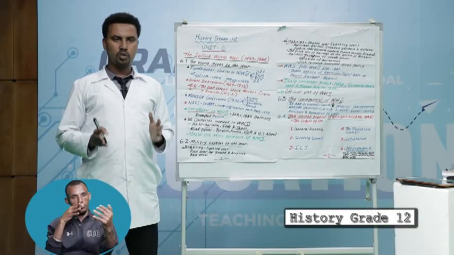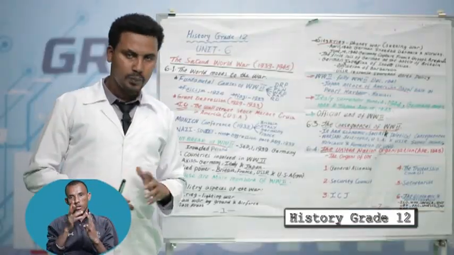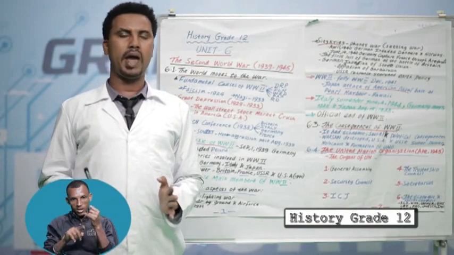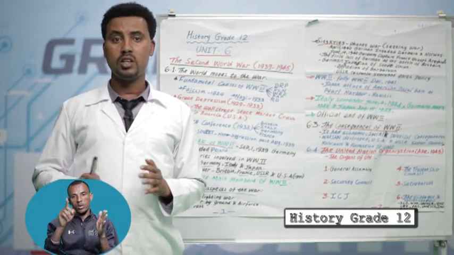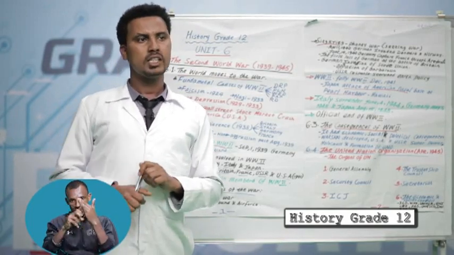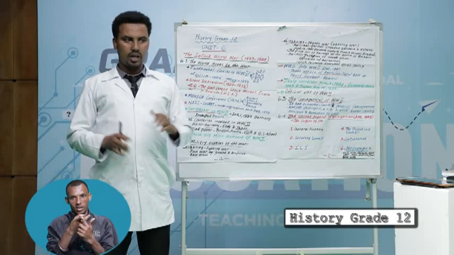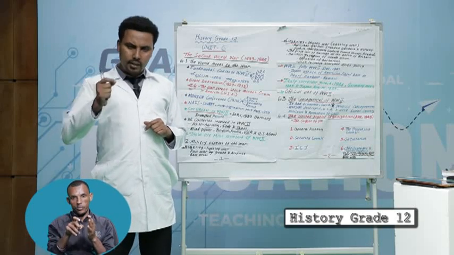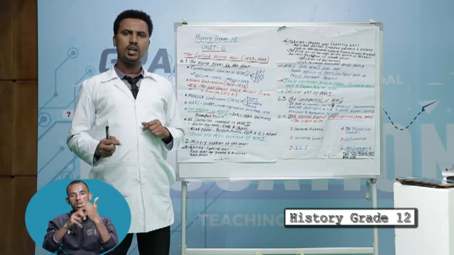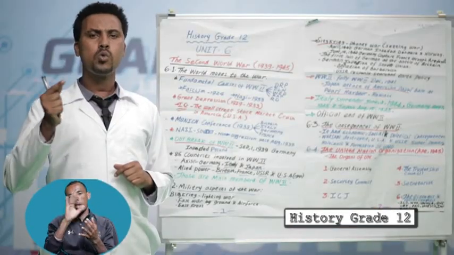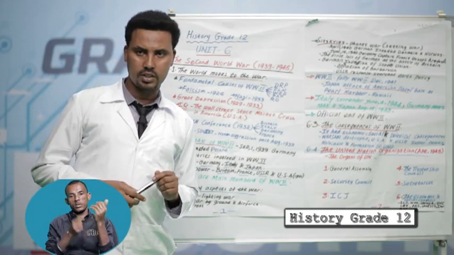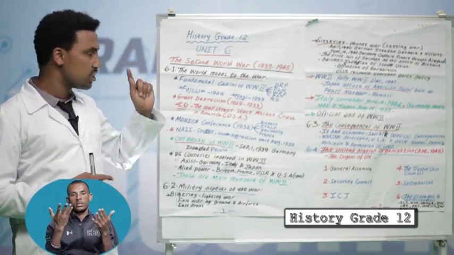Before starting the topic, let us see what you will be able to do after the end of this unit. You will be able to explain the cause, course, and consequence of the war. Second, you will be able to identify the result of the war and explain how the United Nations was formed. Those are the important things after the end of this unit. Let us see each one by one.